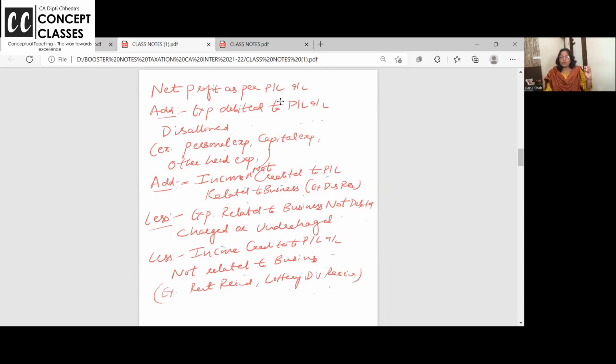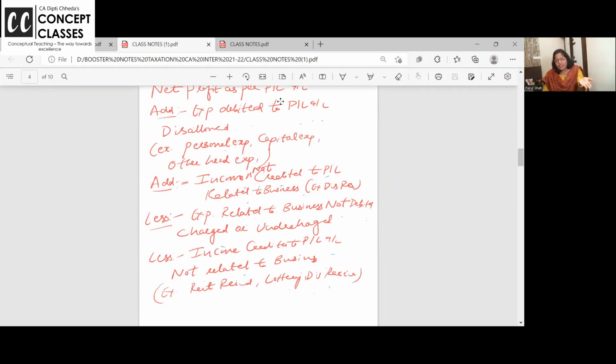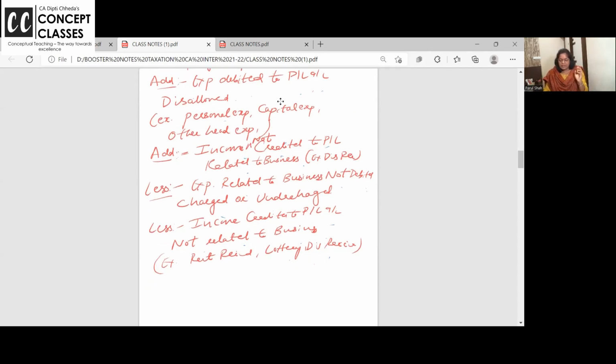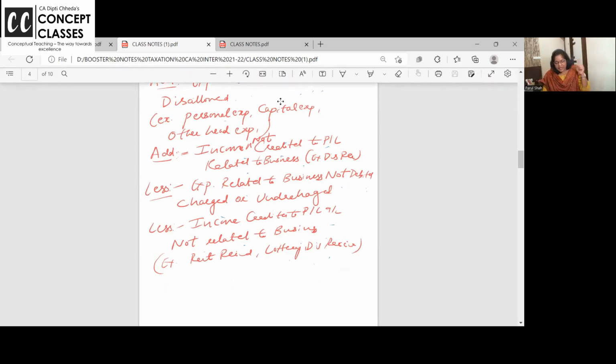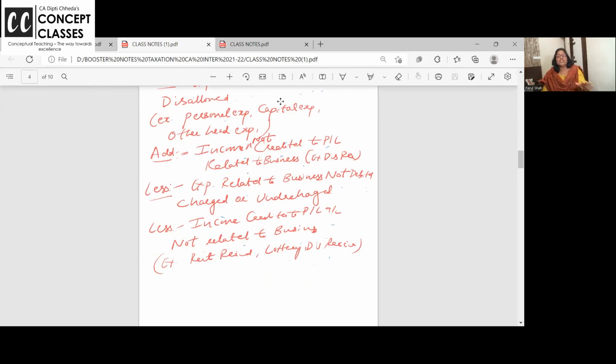Net profit as per books, start from there. Add all the expenses which are debited but they are not allowed, disallowed, remove. Add income not credited but it is business income, discount received. Add it. Deduct expenses related to business, you didn't debit it. Scientific research or depreciation as per income tax or VRS, you paid VRS, but you didn't debit it. So now debit it 1/5. Less income credited to P&L account, but not related to business.